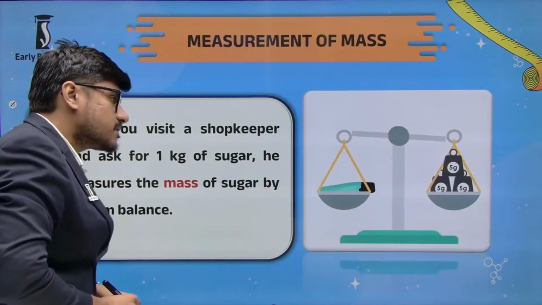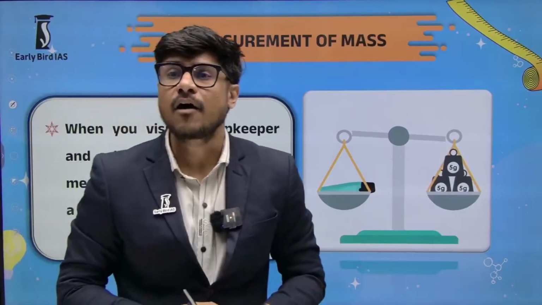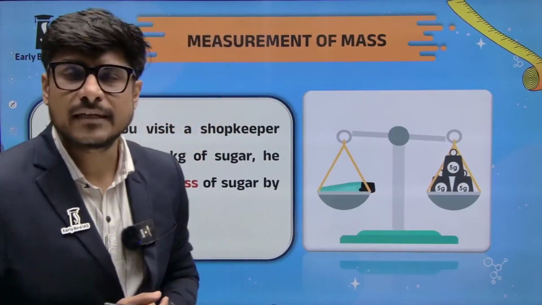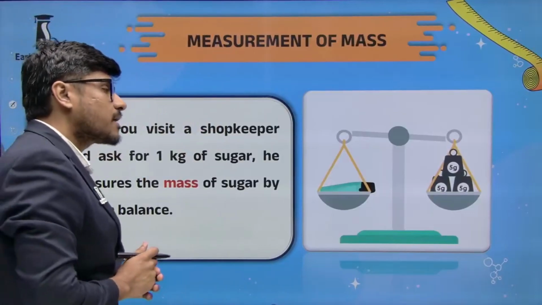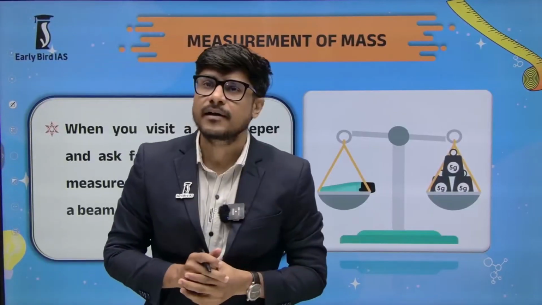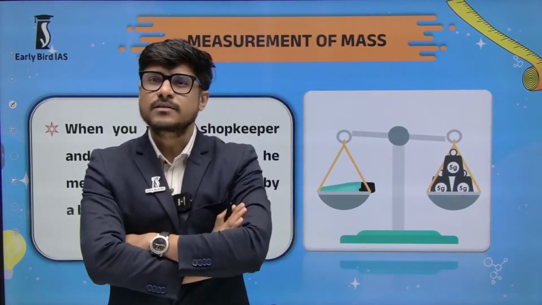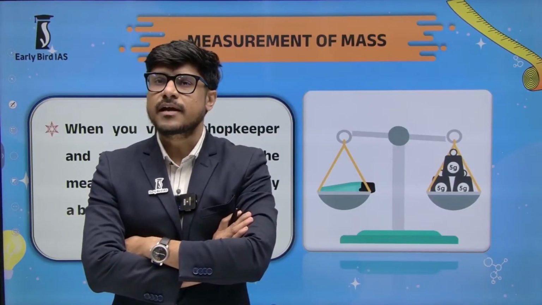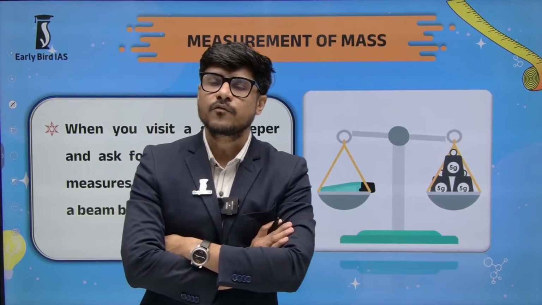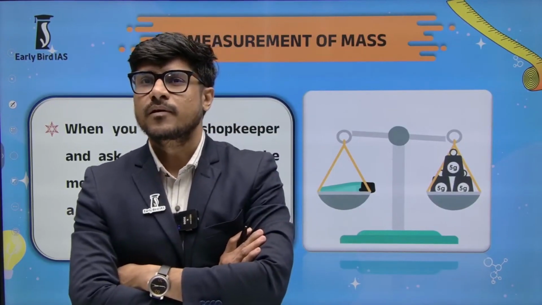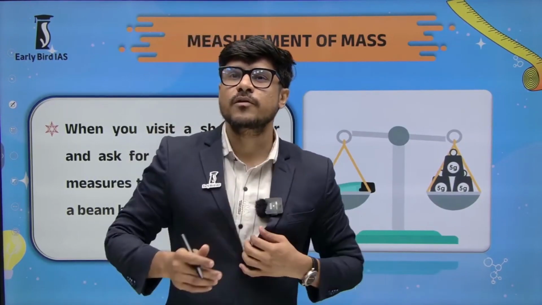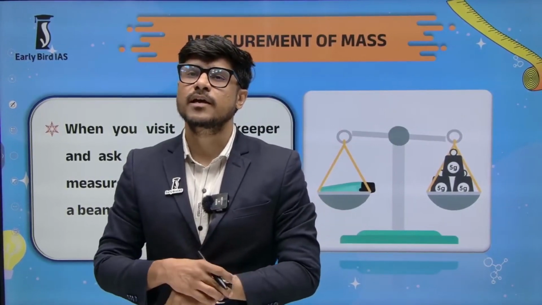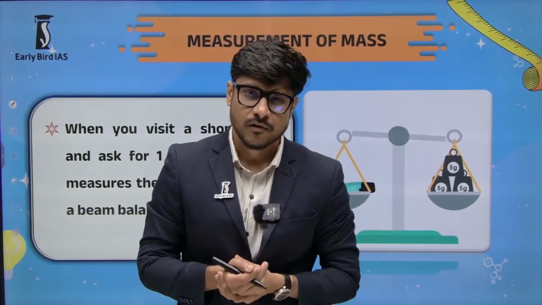Now let us discuss the measurement of mass, how we will calculate mass. We have discussed length, but there is also mass. In the earlier discussion, I gave you one example. Suppose your mother sent you to buy 2 kg of sugar.